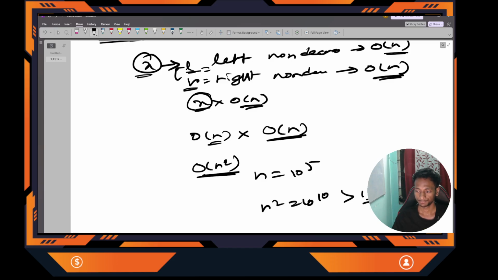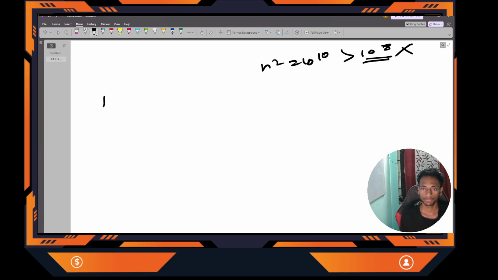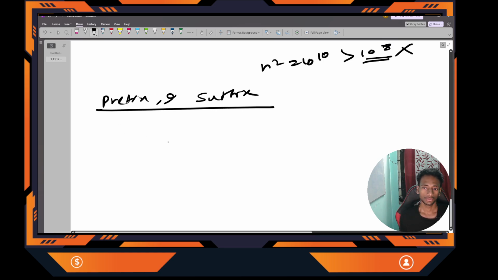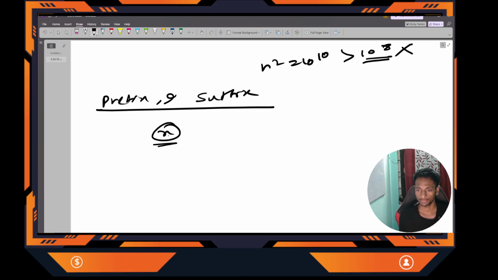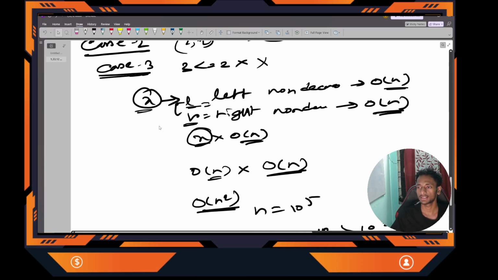How will we optimize that? Let's see. In this case, the prefix and suffix concept will help us. How? You will see that anyway we need to check all elements, because any number can be our x. So we cannot optimize that. It will actually be big O of n. But to get the left non-decreasing subarray and right non-decreasing subarray, we're iterating extra, another big O of n. How to optimize that?